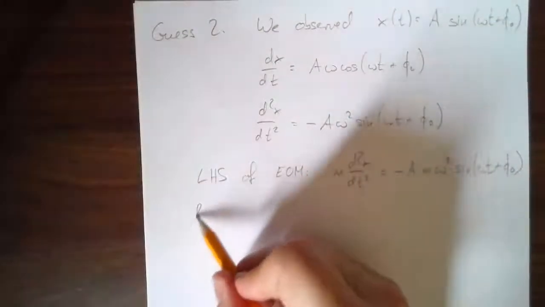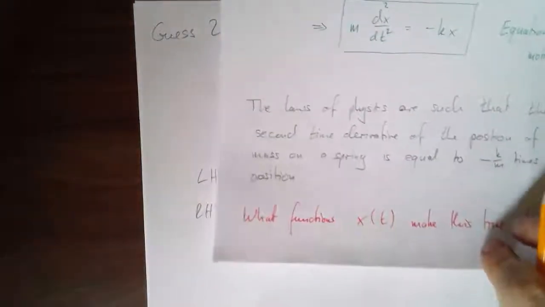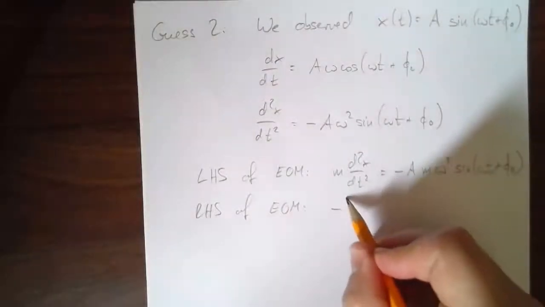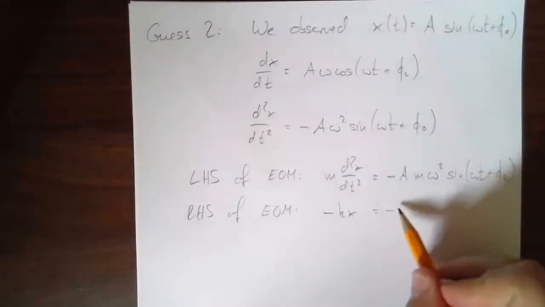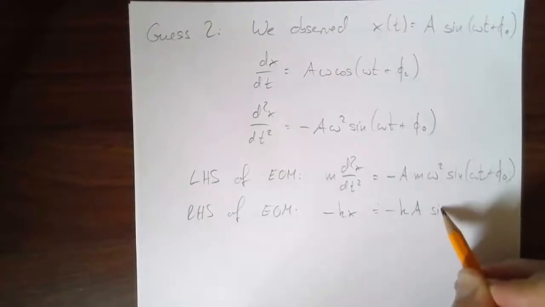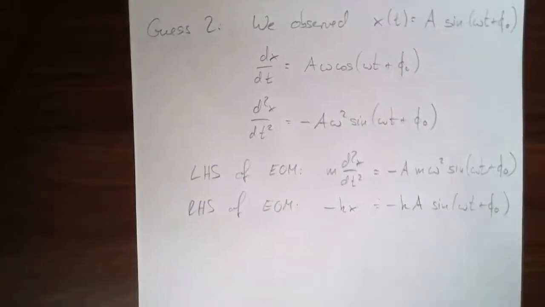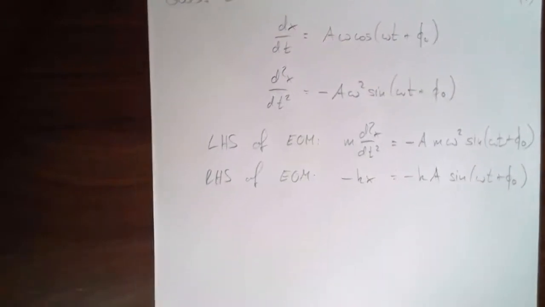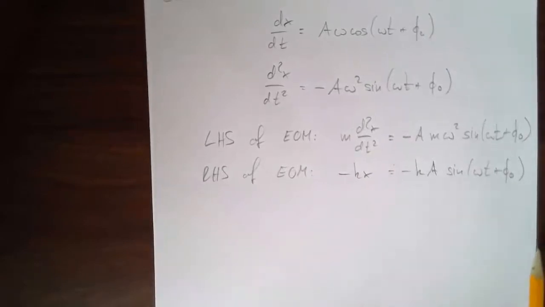What about the right-hand side? Right-hand side of the equation of motion? Well, the right-hand side is just minus kx. This is a fairly simple equation of motion. Minus kx. So x itself is this, so this is just minus k a sine omega t plus phi 0. So now we're asking, are those two the same? The equation of motion expresses our law of physics. It expresses Newton's second law applied to a linear restoring force. Mass on a spring, but more generally any linear restoring force.